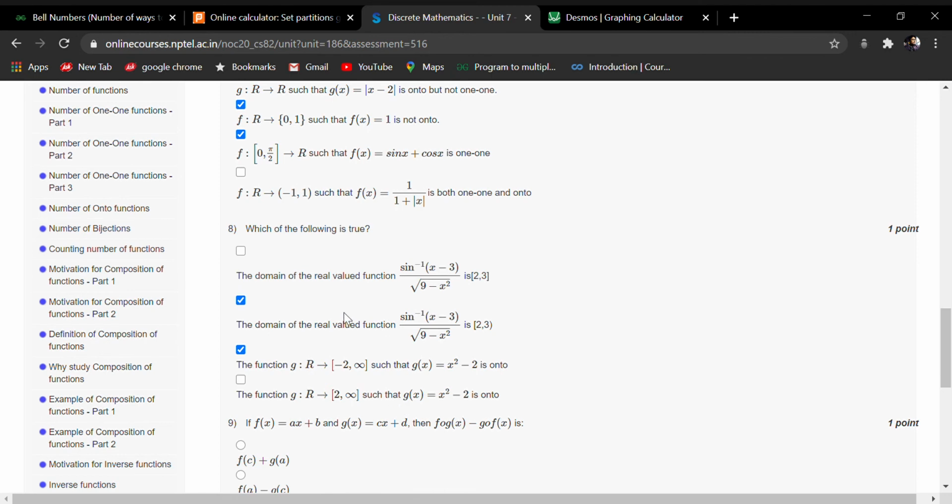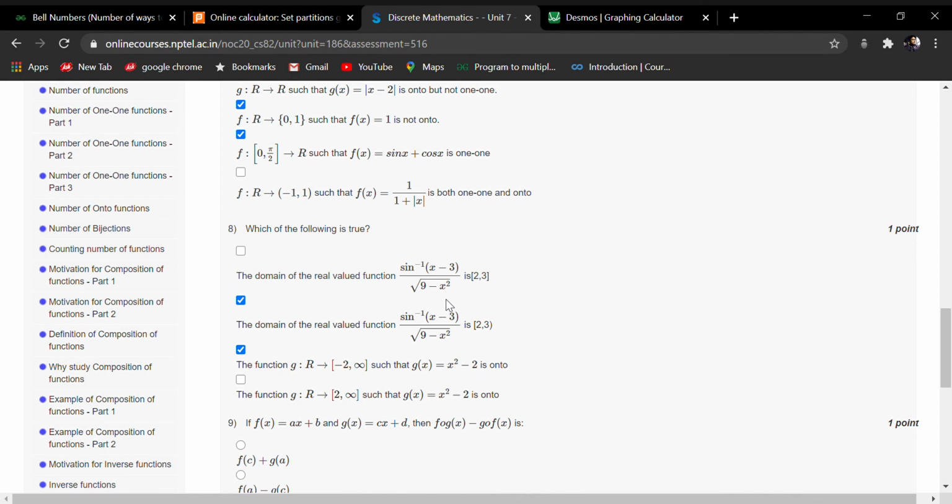Now let's see the first and second one. We have the same function. First of all, you will apply a condition here that 9 − x² should be greater than 0. After applying this condition, what we will get? x should be less than 3, and x should be greater than −3. So x should be in between −3 and 3.